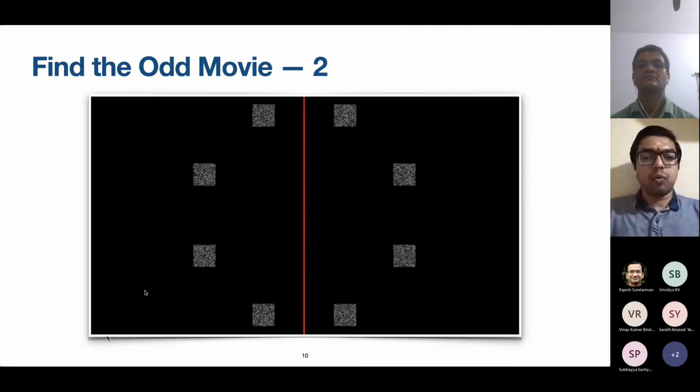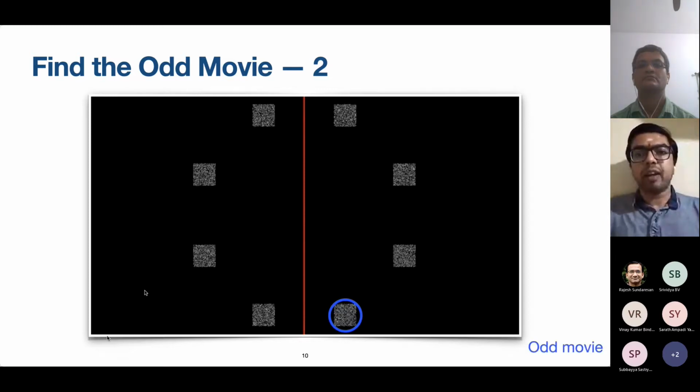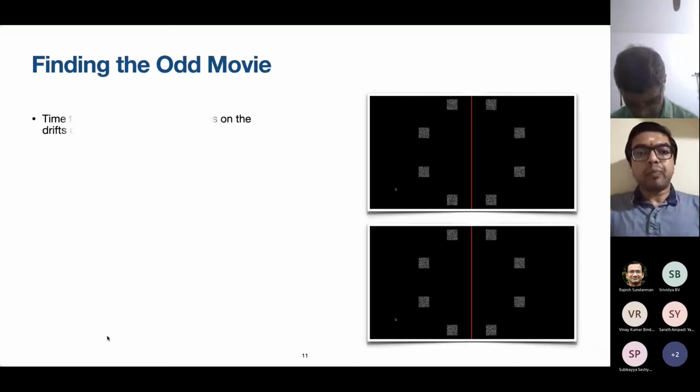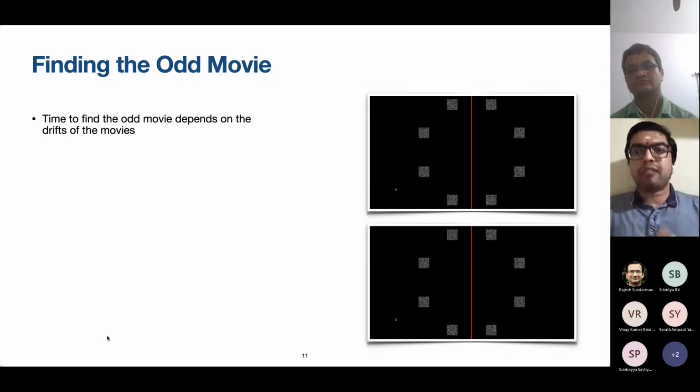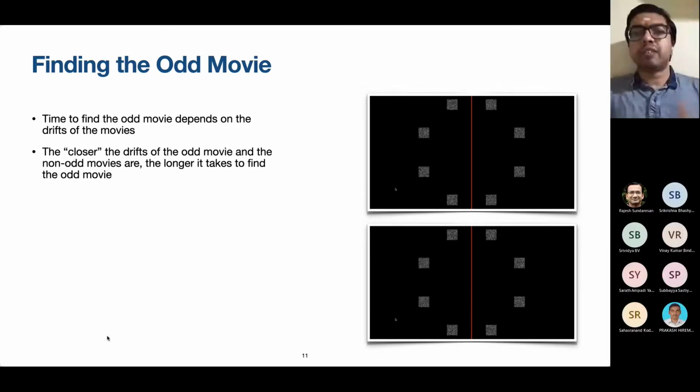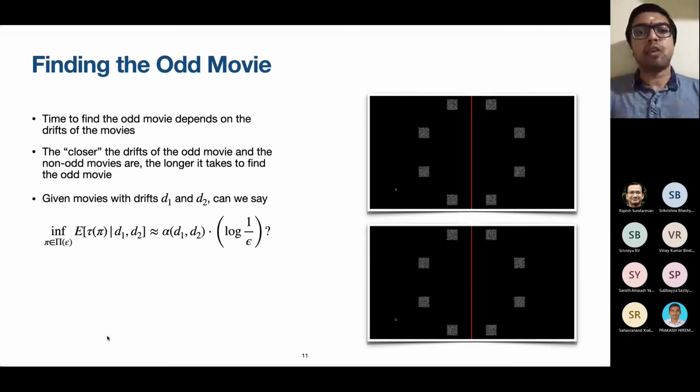Okay, so one may see that this is actually the odd movie. I don't know how many of you could identify it. Perhaps most of you found it a little more difficult to identify the odd movie in this example than in the previous example. So again, as we see, the time to find the odd movie depends on the particular values of the drifts of the odd movie and the non-odd movies. And the closer these drifts are to each other, the longer it will take for us to find the odd movie.